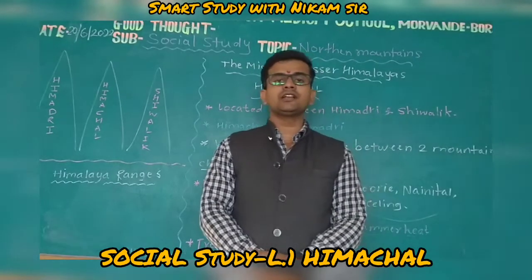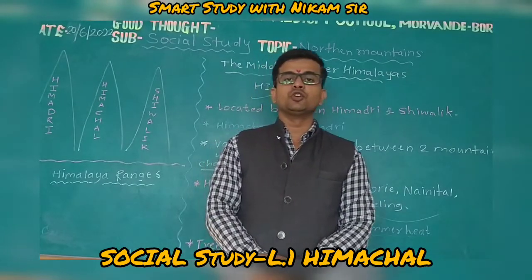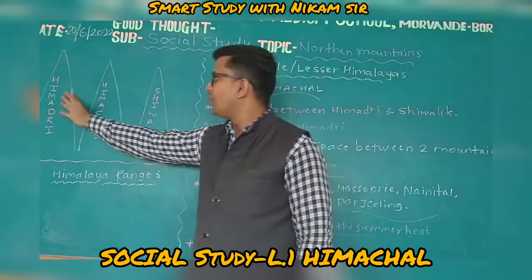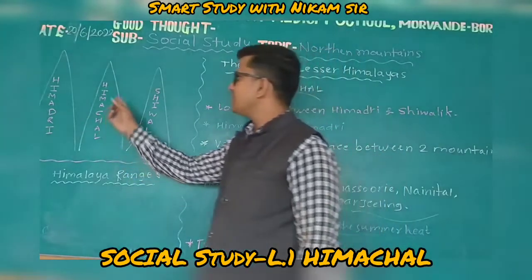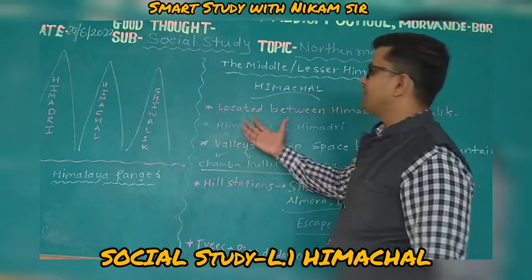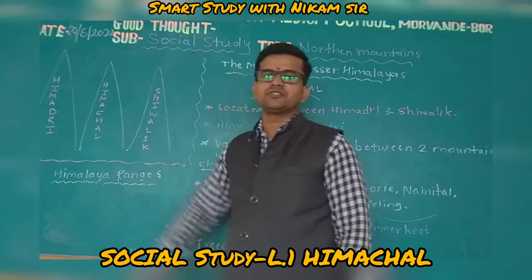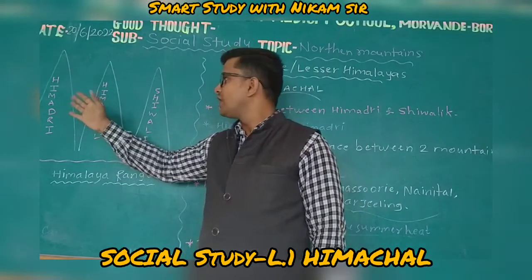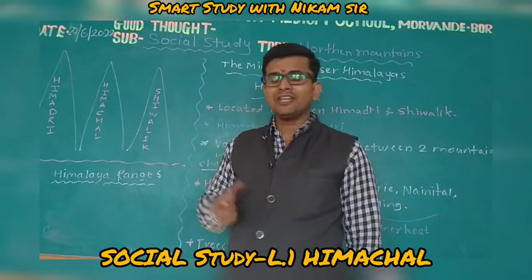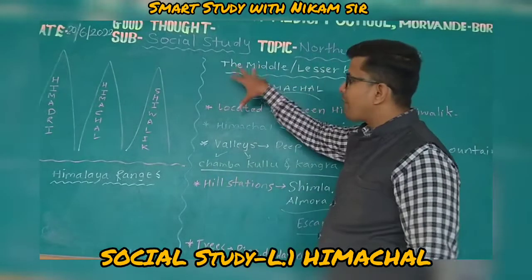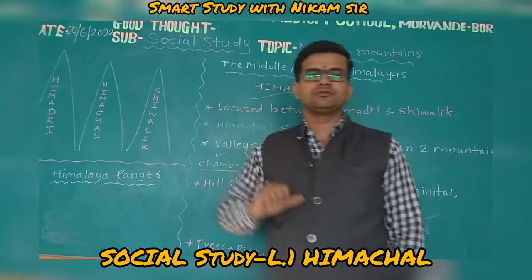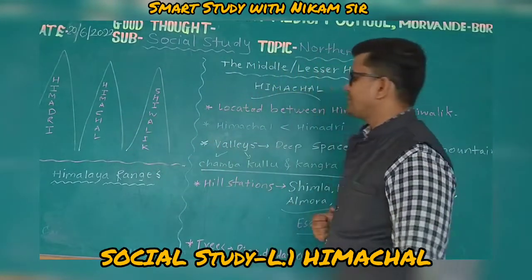My friends, there are three important ranges of the Himalaya. Those are Himadri, which is one of the tallest ranges, as well as Himachal, and then Shivalik. See here carefully, these are the Himalaya ranges. Here, first is Himadri. Regarding Himadri, in the last lecture we took proper information. Today I am going to teach you proper information regarding the middle lesser Himalaya, that is known as Himachal. So we will take information.